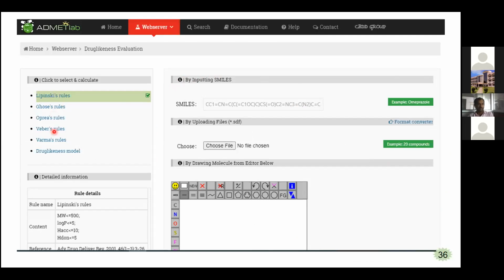The different rules we can observe are the drug likeness rules that we saw in the previous slides. All those rules, whether our compound obeys them or not, we can estimate. By giving the SMILES notation, that is the simplified molecular input line entry system, or by giving an SDF format, structured data format, as a file, we can predict all the rules. So the drug likeness evaluation we can do by giving this search.